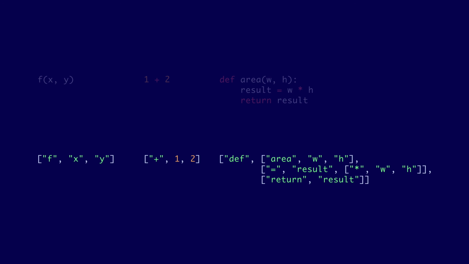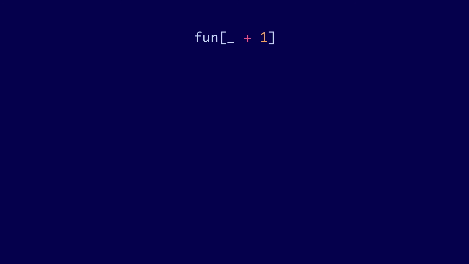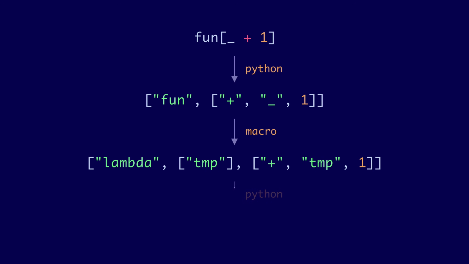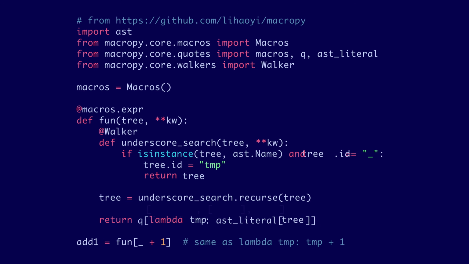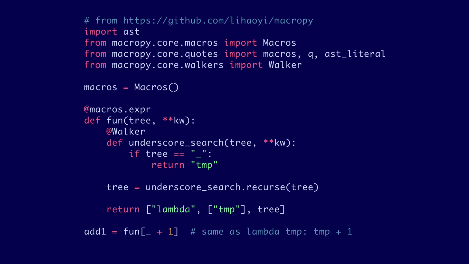These are called S expressions because they're pretty sick, dude. And it'd be pretty sick if our macros could operate on these instead of ASTs. For example, here's what our fun macro would look like now. It's not much cleaner, but the big benefits of using S expressions are that we're no longer limited to Python syntax, which is important for our state machine macro, and we don't have to know a bunch of AST types, which is important for our sanity.